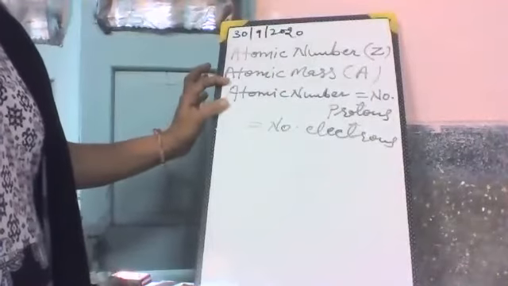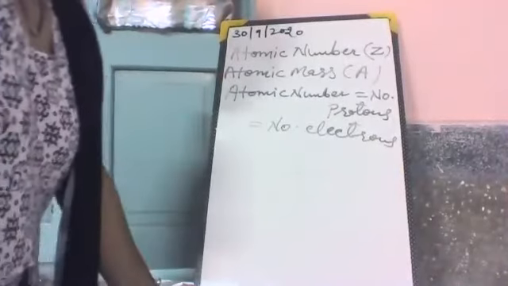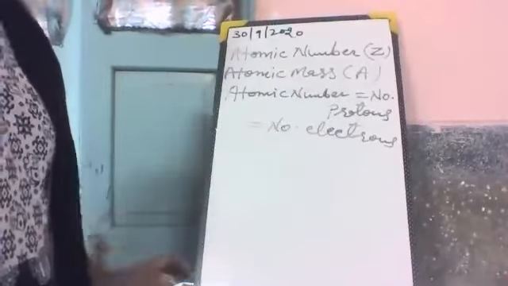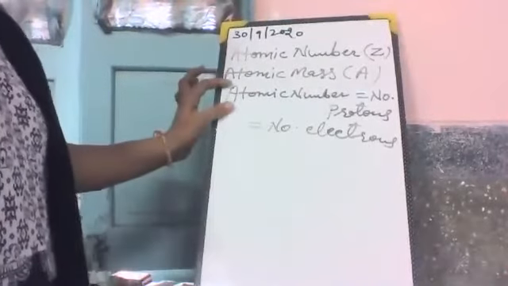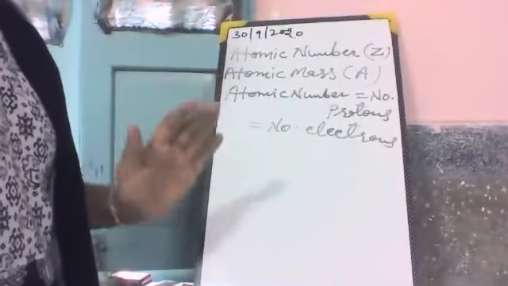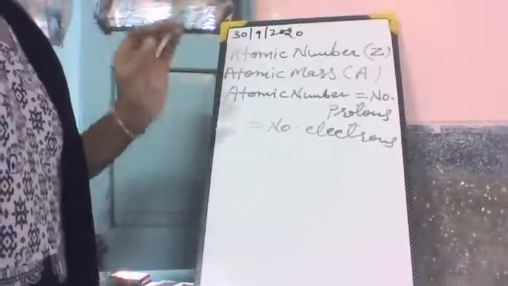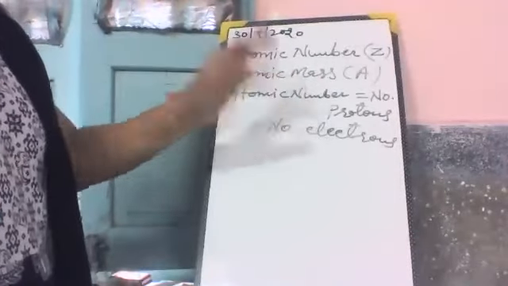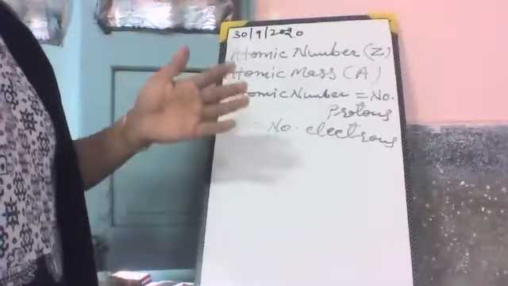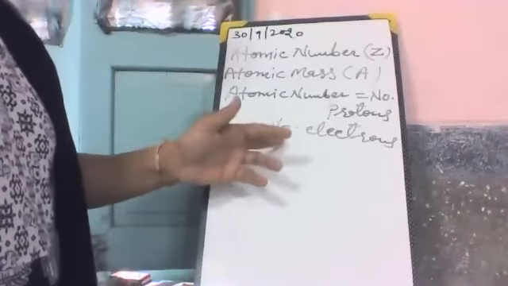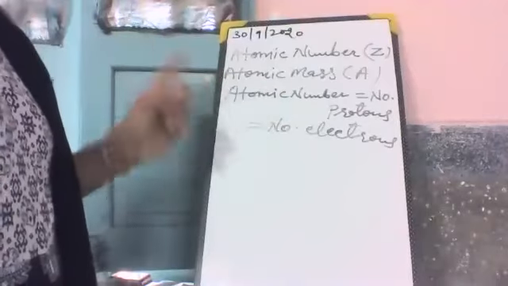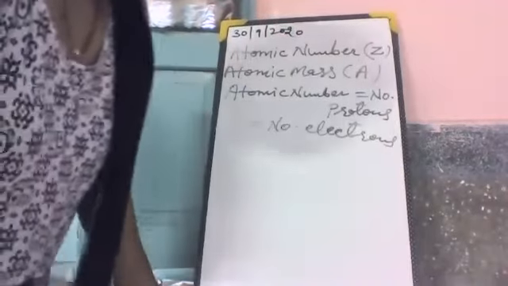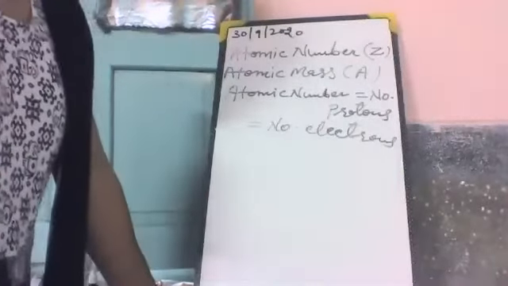If we work on the atomic number, it means we are talking about the number of protons and the number of electrons. The atomic number, the number of protons and the number of electrons are equal. If any atom, any element, has 5 protons, it means the element also has 5 electrons and the atomic number is 5. This is the relation between the atomic number, protons and electrons.